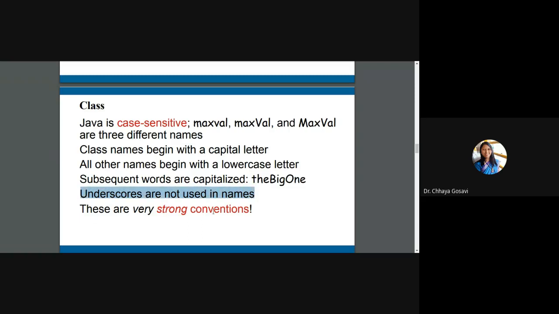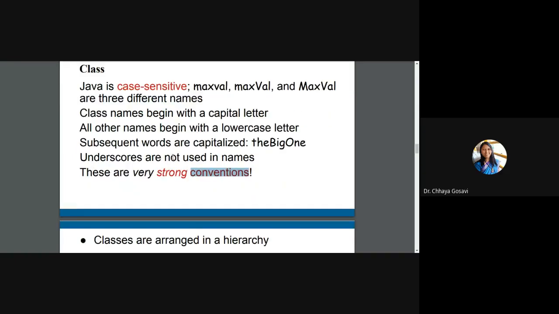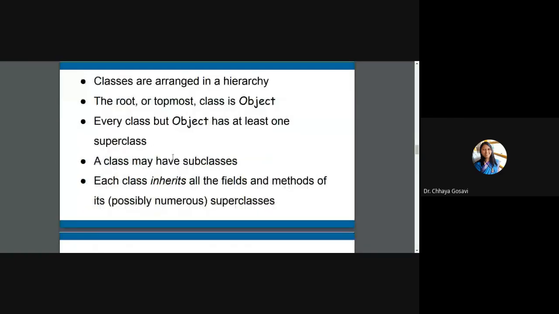Note that these are just conventions. You will not get an error if you use a small case letter for a class name, but keep in mind that a class name should start with a capital letter, just to avoid naming conflicts in the future.